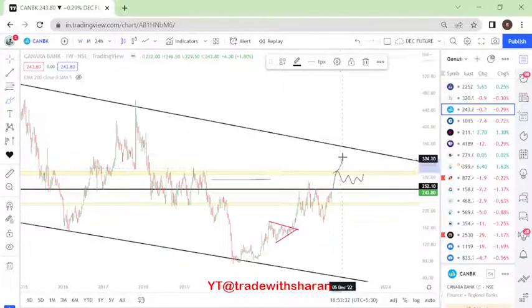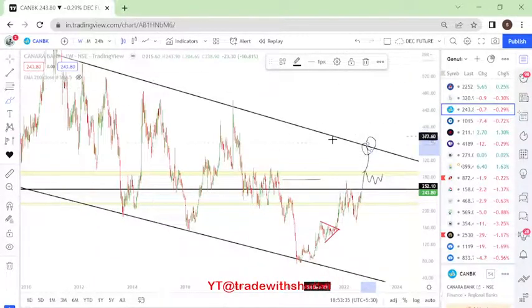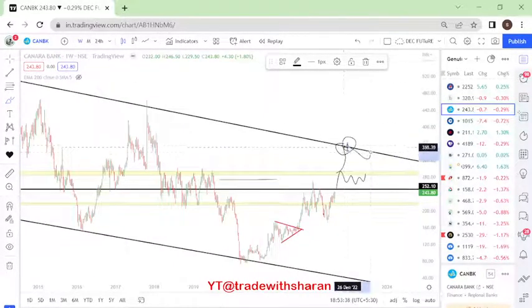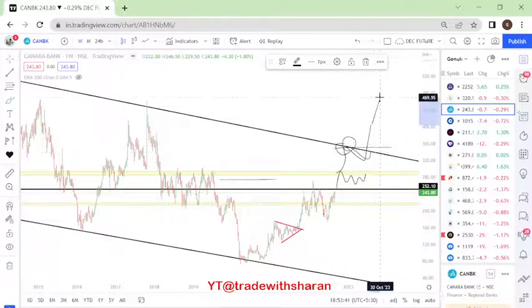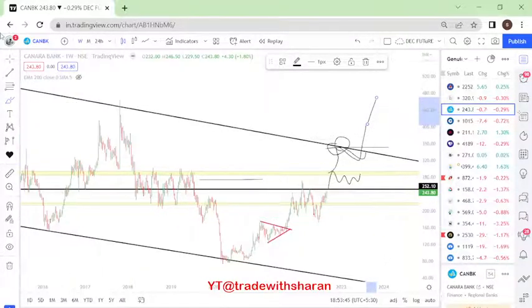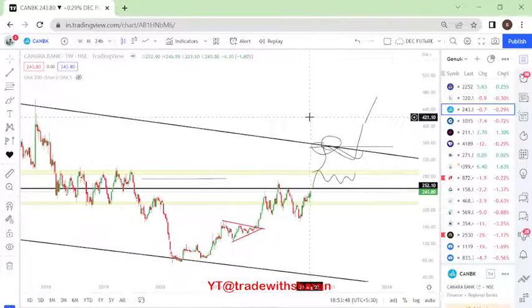Even if it breaks that level, then you will have this particular level where the resistance of the trend line might come into action. But if it is able to break both these two things, we might get to see good momentum coming in Canara Bank in the coming days. Now apart from that, what else can we see?